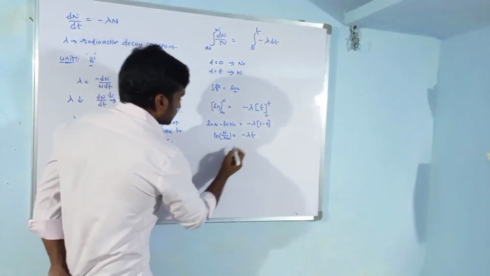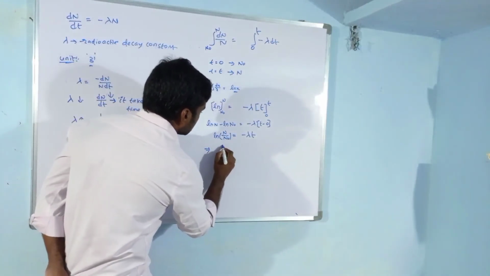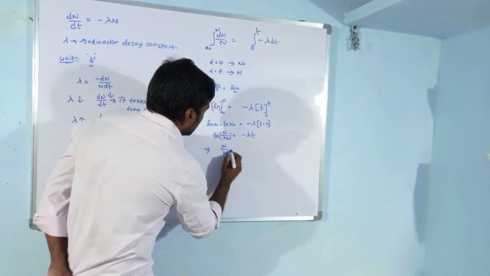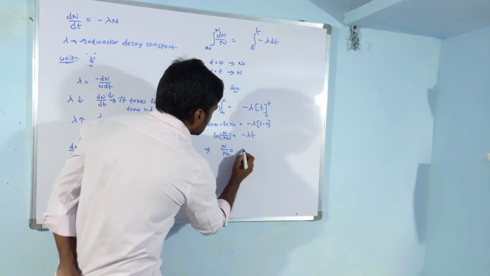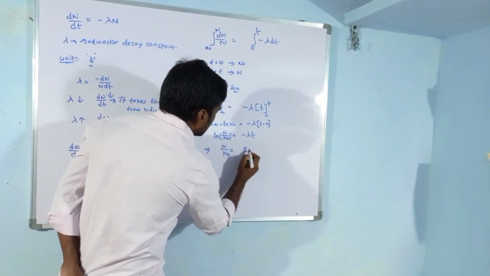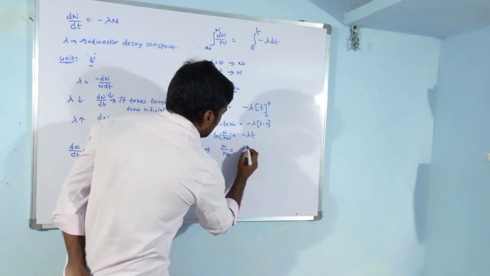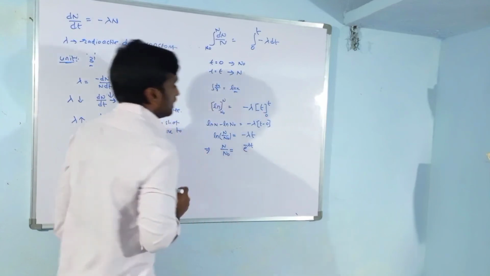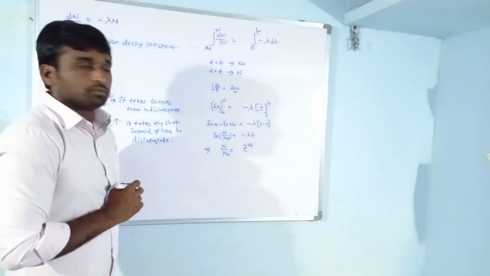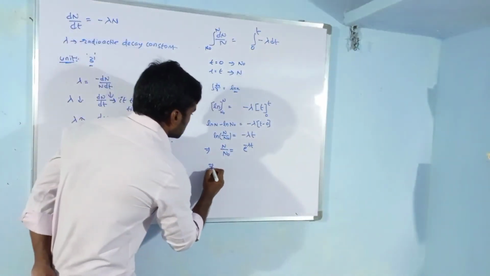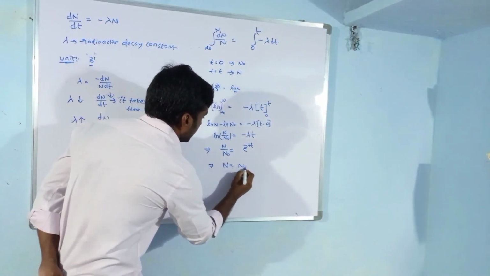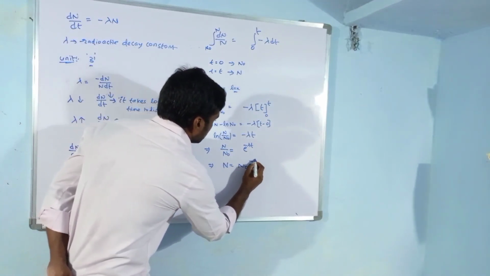We can write this equation as N by N naught equals, if we remove this ln, e power minus lambda t. From this equation we can write N is equal to N naught e power minus lambda t.